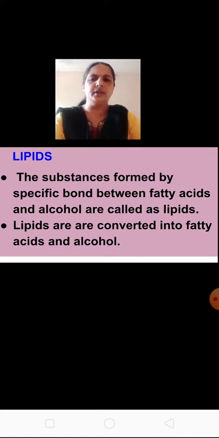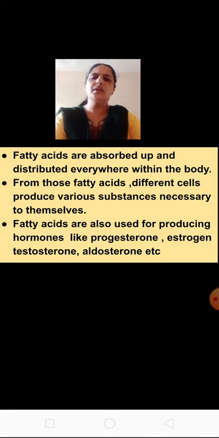What are these lipids converted into? Lipids are converted into fatty acids and alcohol. We learnt it in the previous class itself. Now, what happens to these fatty acids?